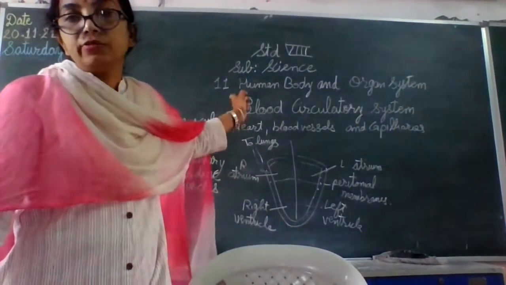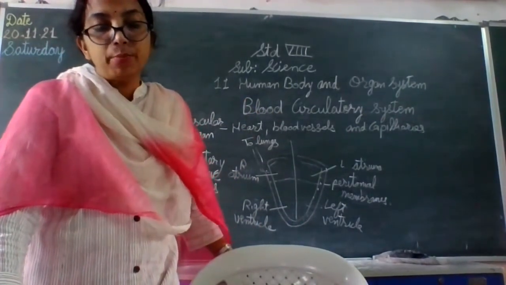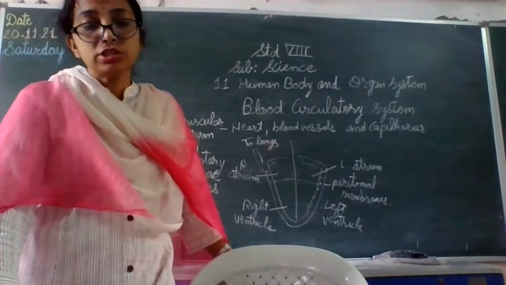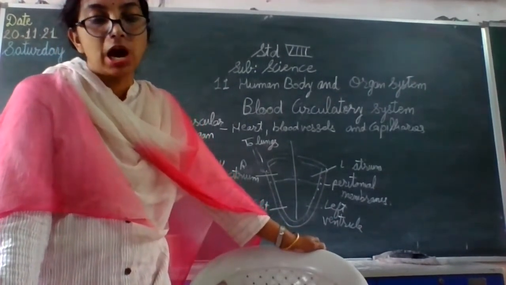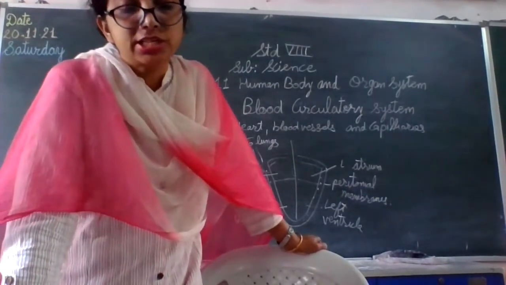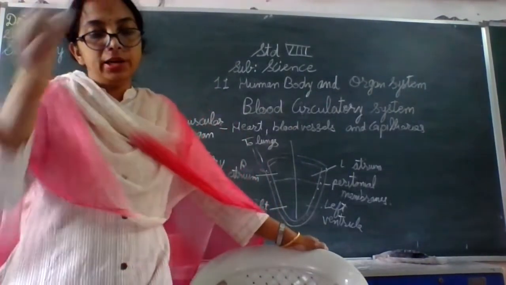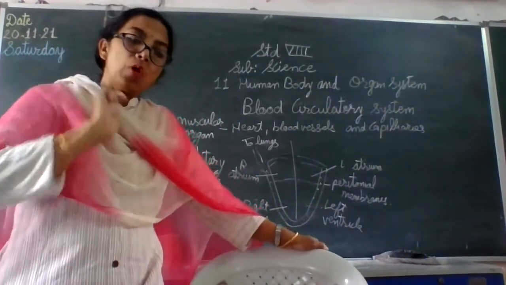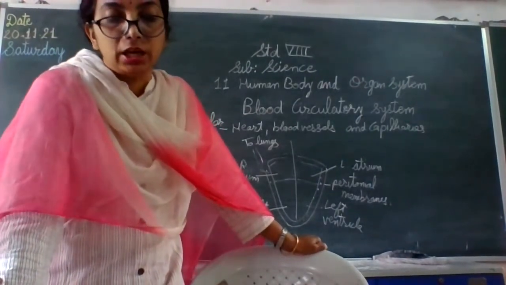This one carrying blood towards the lungs is also an artery, but it carries deoxygenated blood away from the heart towards the lungs. All other arteries carry oxygenated blood, and they are deeply located in the body, and their walls are very thick.